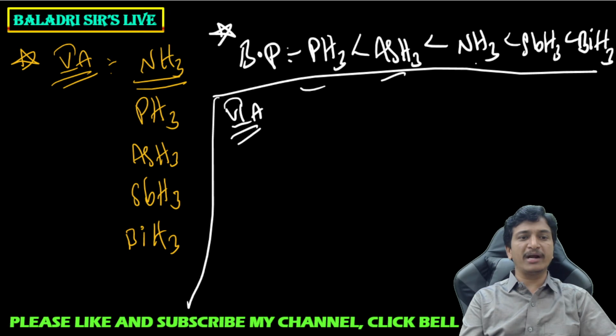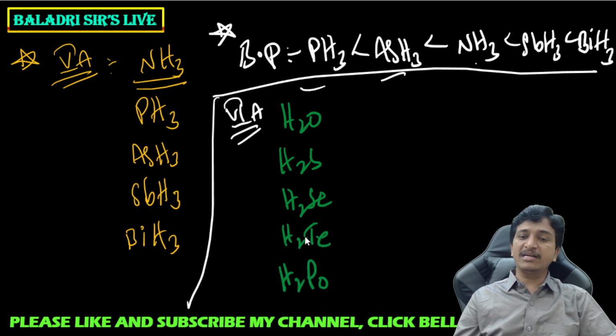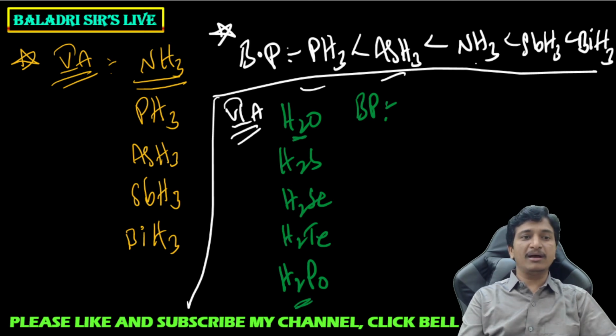What are the 16th group hydrides? They are water, H2O, H2S, hydrogen sulfide, H2Se, hydrogen selenide, hydrogen telluride, and hydrogen polonide. These are the hydrides of the 16th group. Now when you expect the boiling point order, down the group boiling point should increase, so the least should be water and the highest should be hydrogen polonide. But here the actual trend is different.